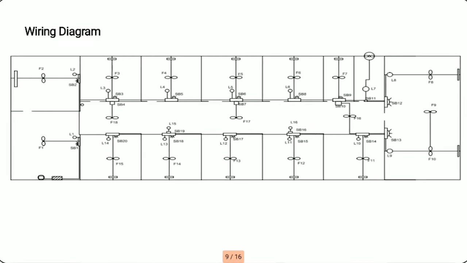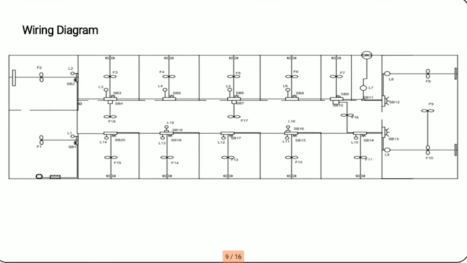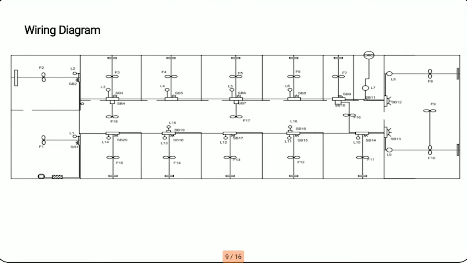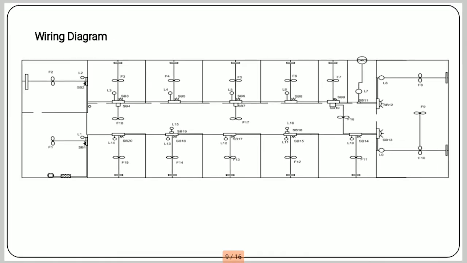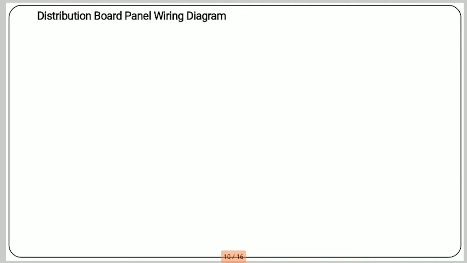It clearly shows the wiring diagram of that installation plan. Here in each room, there is one fan, one socket, one light and one tube point. One power point socket is also installed in each room.